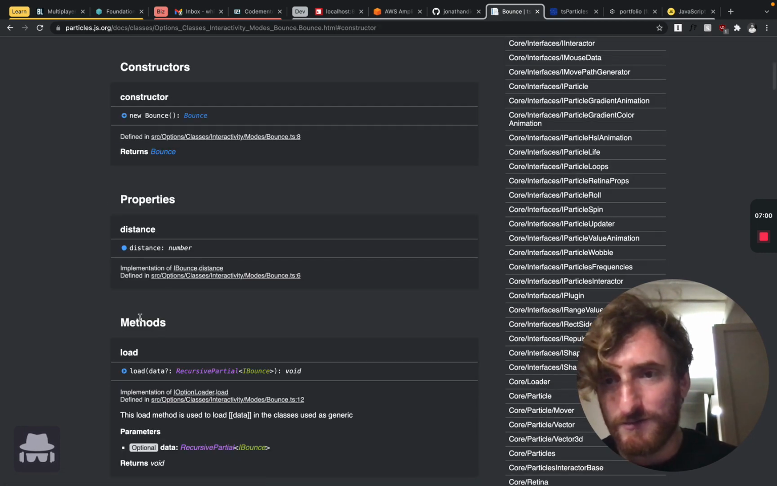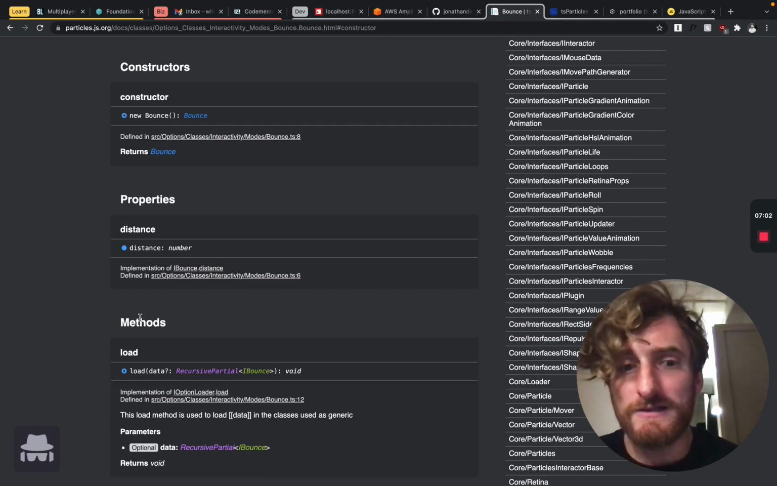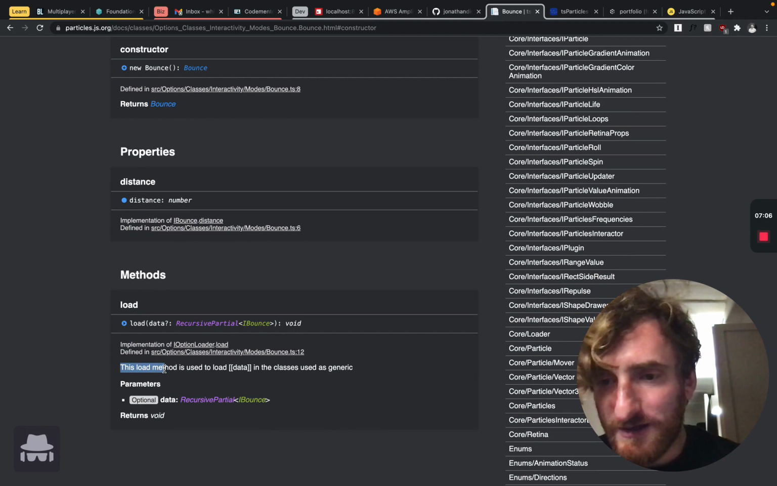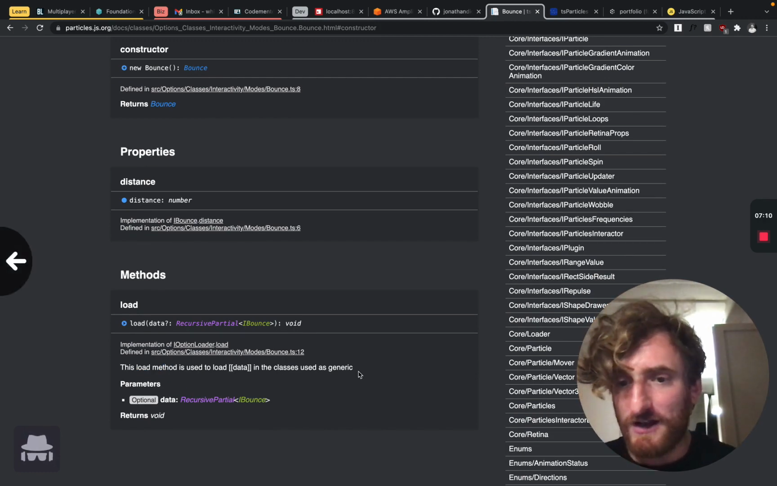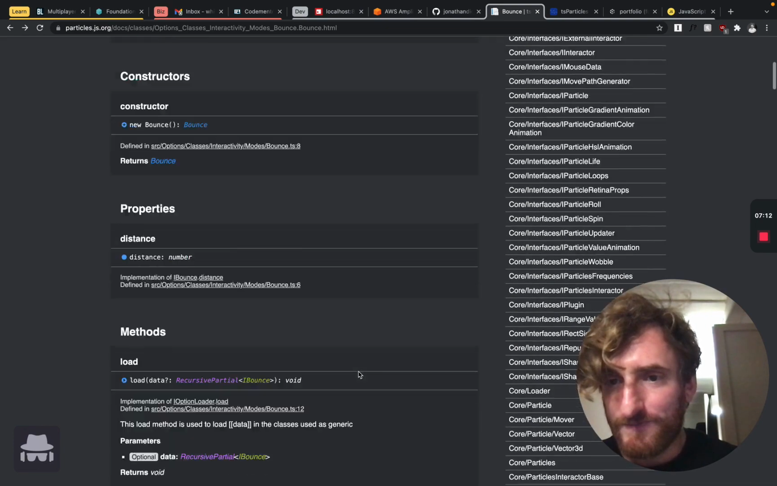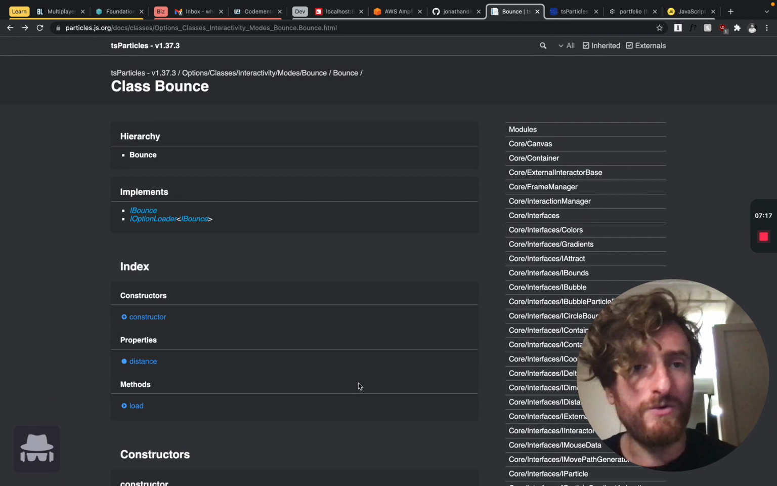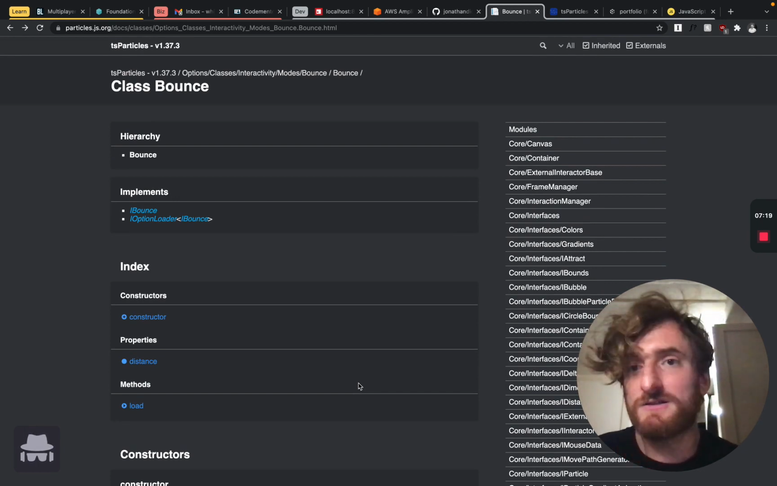Constructor. What am I supposed to do with this? Like, can you... This load method is used to load data in class used as generic. Amazing. Absolutely no explanation of what any of this possibly does. So the only thing that you got left is just, you know, play around with it, and eventually I made